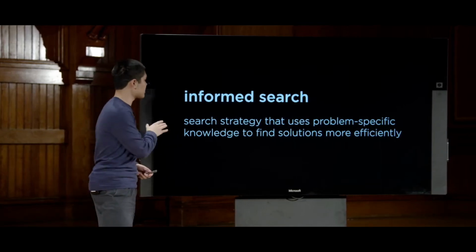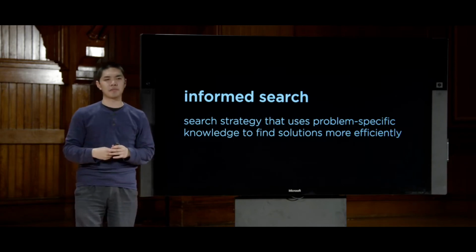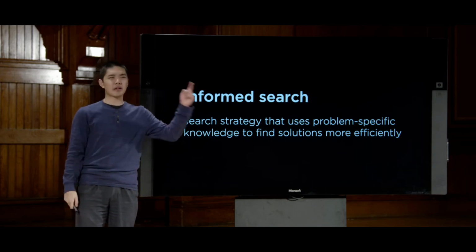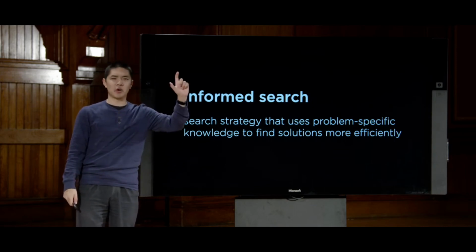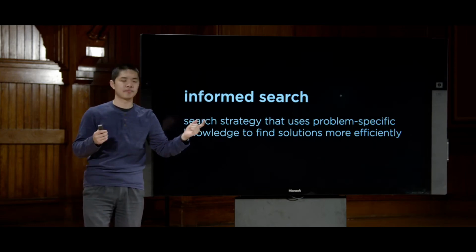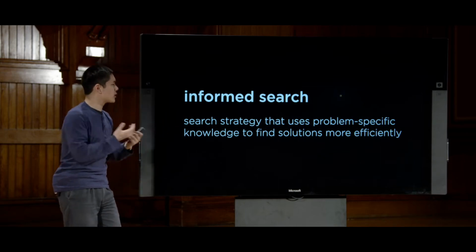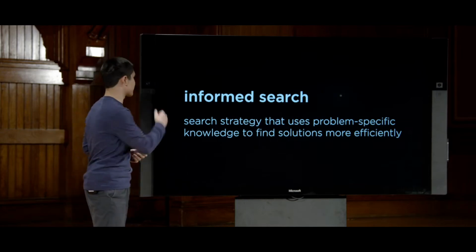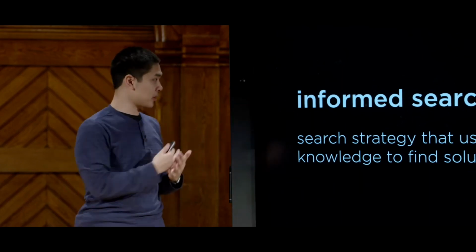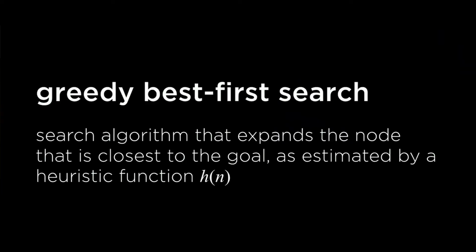Informed search are going to be search strategies that use knowledge specific to the problem to be able to better find a solution. And in the case of a maze, this problem-specific knowledge is something like, if I'm in a square that is geographically closer to the goal, that is better than being in a square that is geographically further away. And this is something we can only know by thinking about this problem and reasoning about what knowledge might be helpful for our AI agent to know a little something about. There are a number of different types of informed search. Specifically, first, we're going to look at a particular type of search algorithm called greedy best first search.